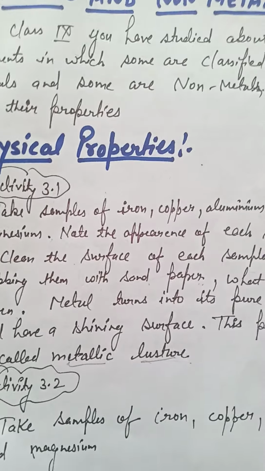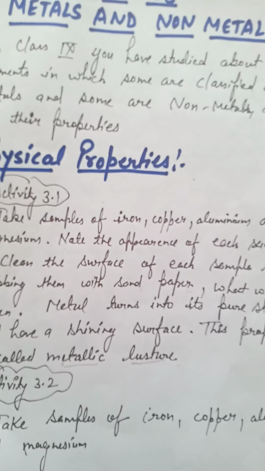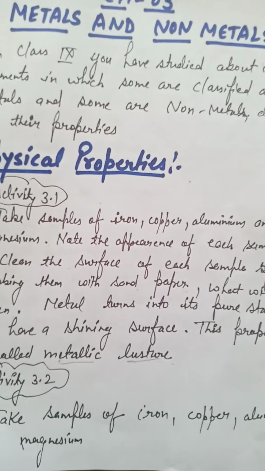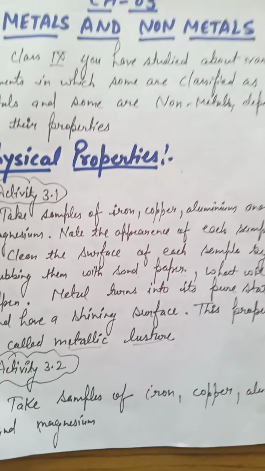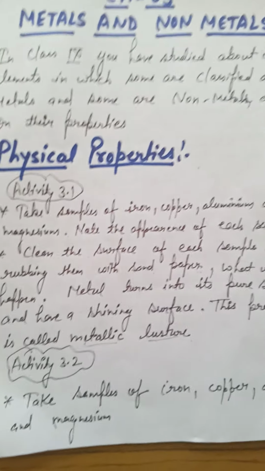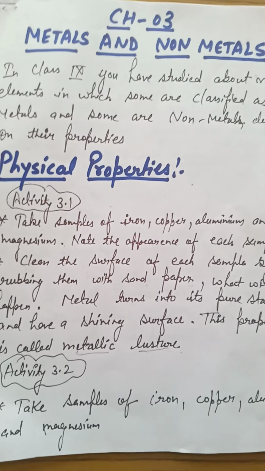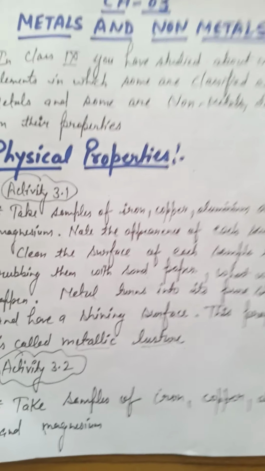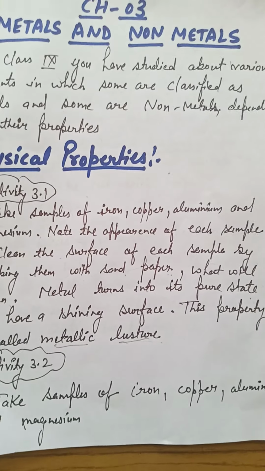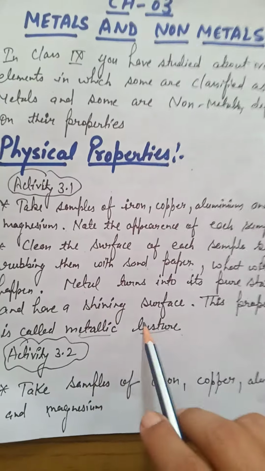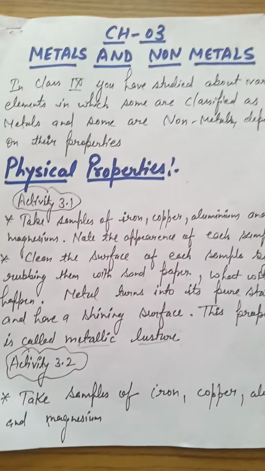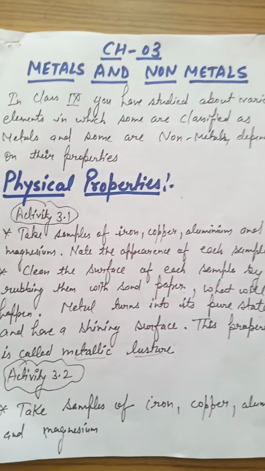Generally what will happen if we place the metal inside the cupboards, inside the almirahs for some time? After some time we will see that there are layers deposited on the metals. So we should rub them with sandpaper. After rubbing them with sandpaper, what will happen? They regain their original luster, that is called the metallic luster, because metals have luster on them, that is a shining appearance.